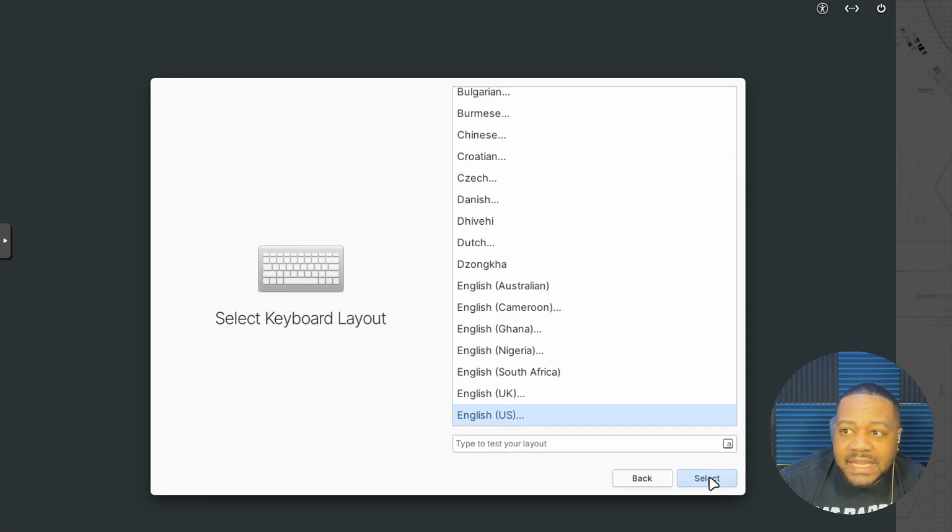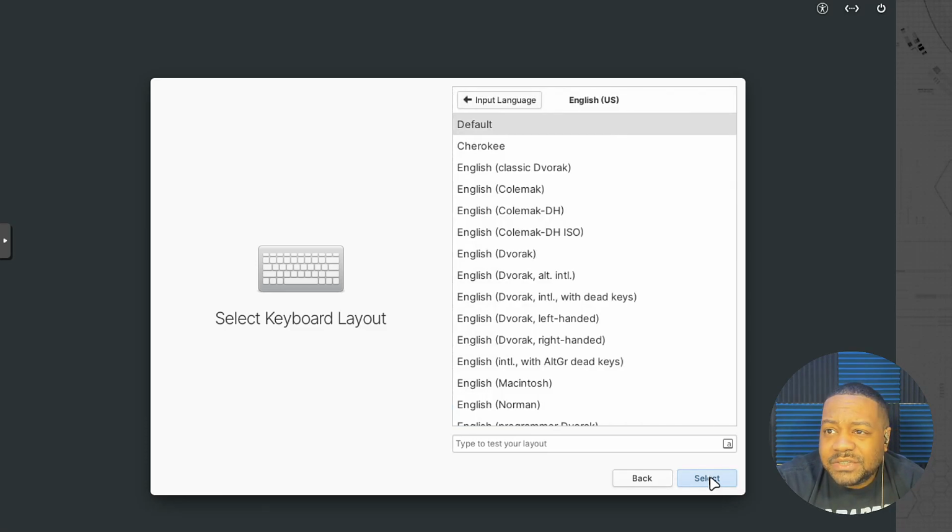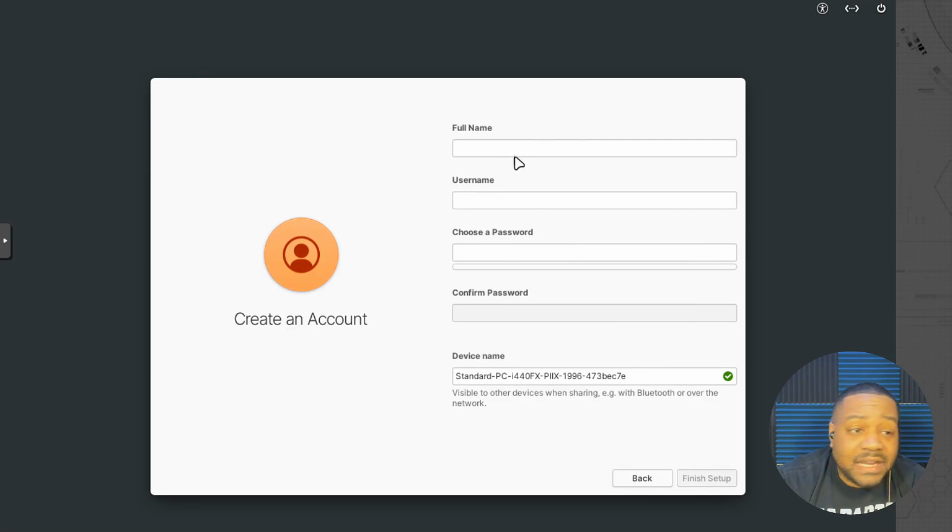That's good, like I said, for people that you may have set up the system for, so they can select what they want on it. You know what I'm saying? Now let's go down here, English on here, as well as our keyboard layout. Boom. Now, like I said, it's gonna pull up the create account section.